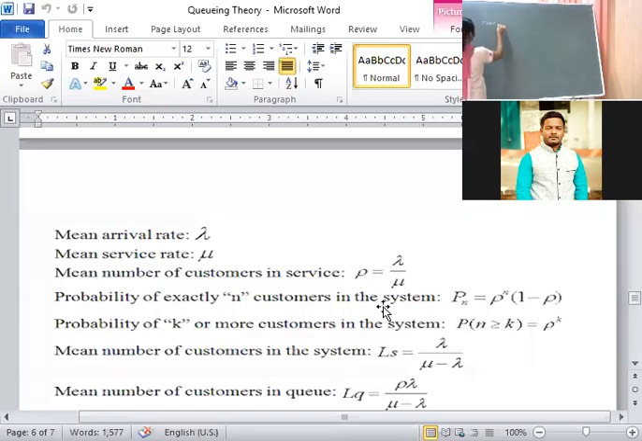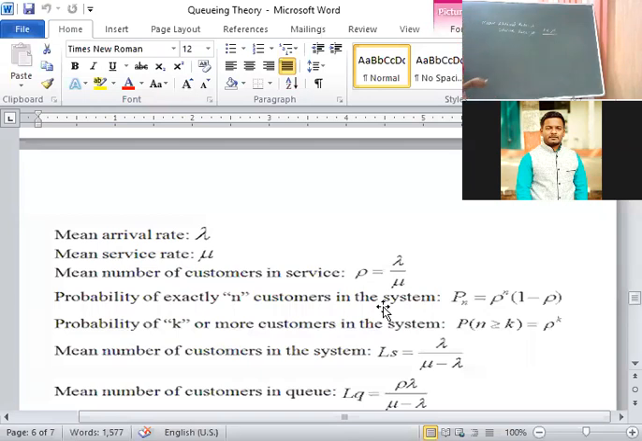Formulas. You have to remember all this. Mean arrival rate is always represented by the letter lambda. Mean service rate, you cannot change these wordings or symbols. Mean service rate is always represented by the letter mu. Here the condition is lambda should be strictly less than mu. If it is not less than, a queue cannot be formed.